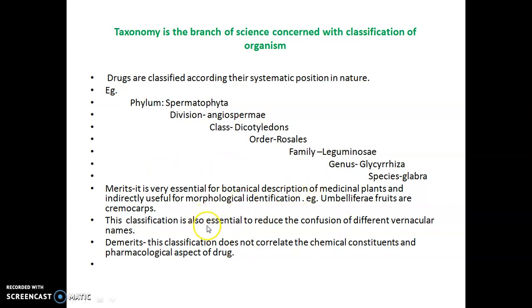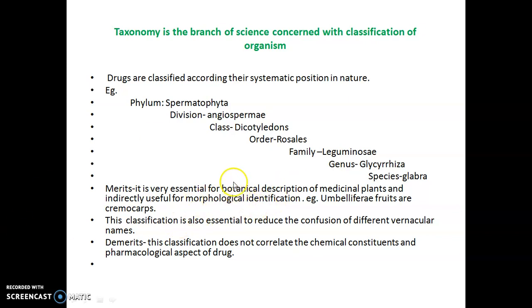This system is also essential to reduce the confusion between the vernacular names. So if we know this binomial name which denotes the genus and species, we can easily reduce the confusion of different vernacular names of the same plant.